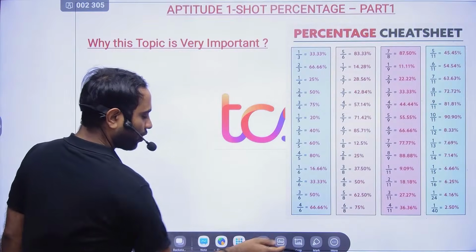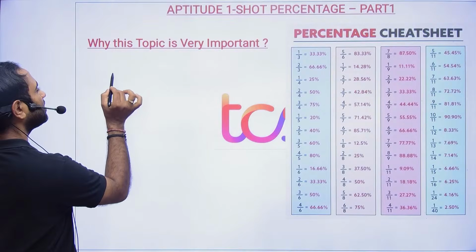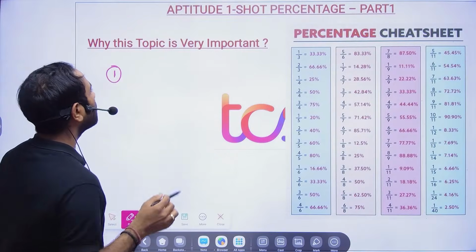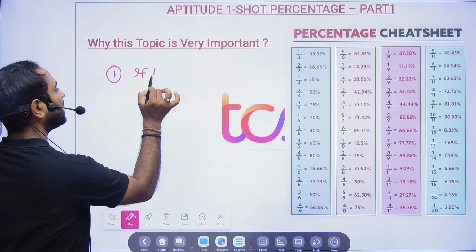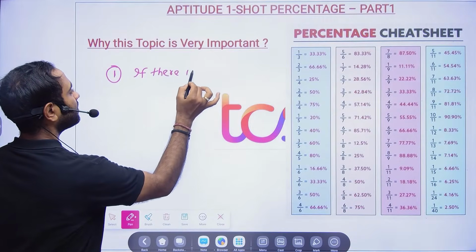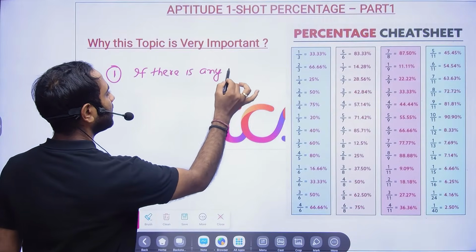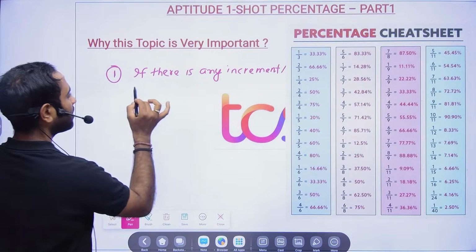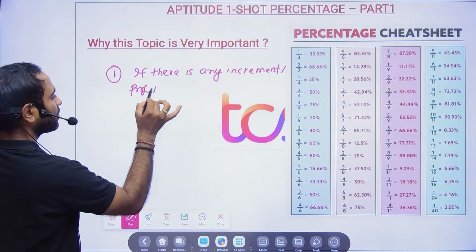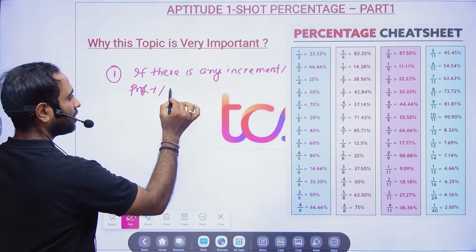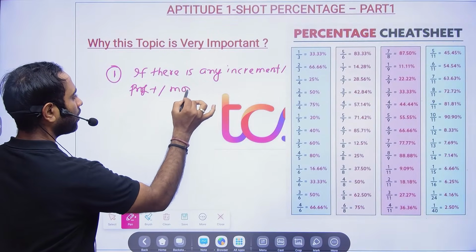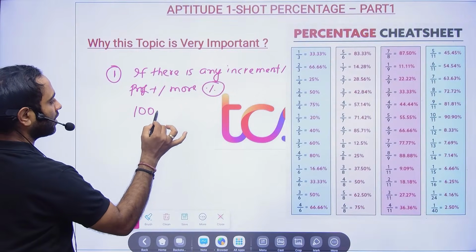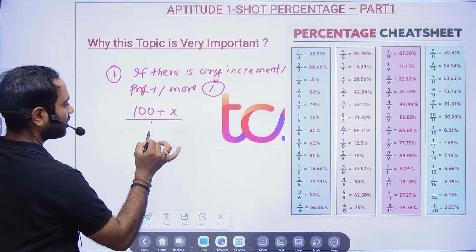Okay, so a few more concepts I will tell you that you need to keep in mind. It will already be there in your mind, but again: if there is any increment, any profit, or any kind of more in terms of percentage, then you have to add it to 100 and then divide by 100.